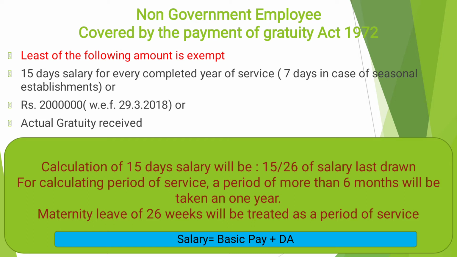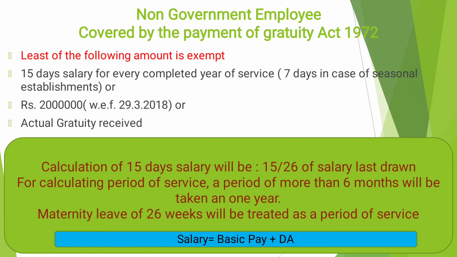Once again, first of all, we have to write these three elements and compare them. The least or smallest amount will be considered as exempted and is deducted from actual gratuity. Suppose actual gratuity is 100 and the least amount is 50. What is the taxable amount? 50. Actual gratuity is 100, the least amount is 25. What is the taxable amount? 75. Clear? That is the logic behind it.